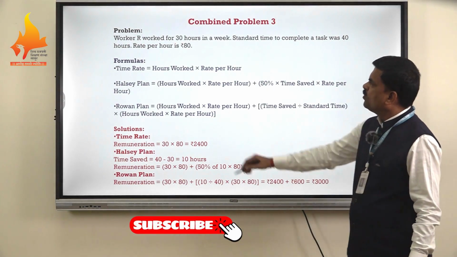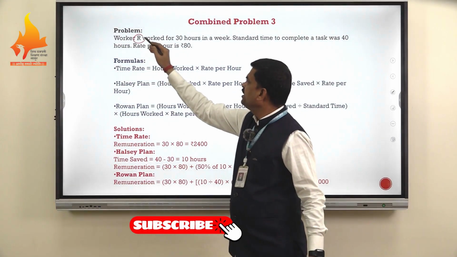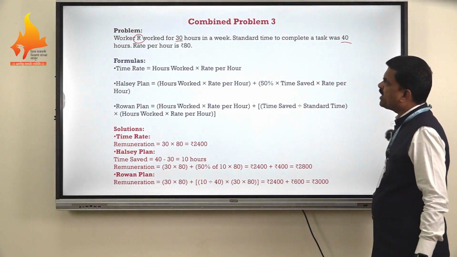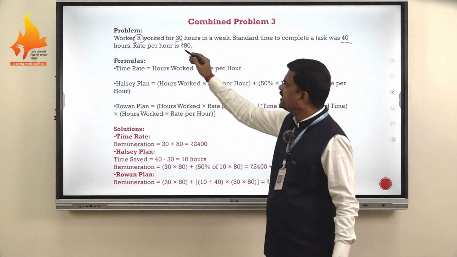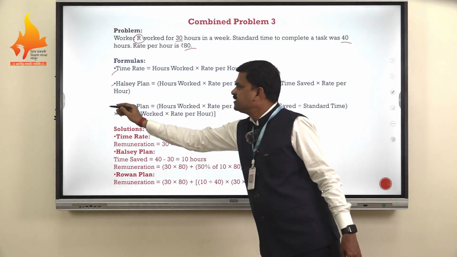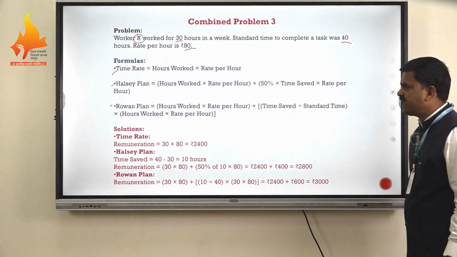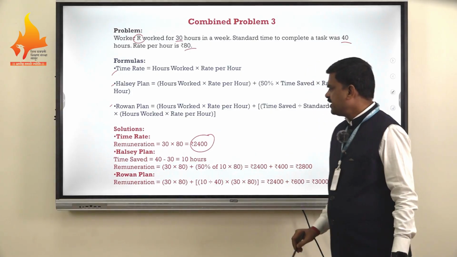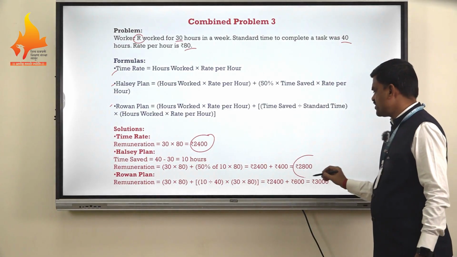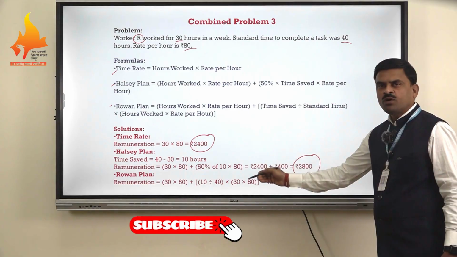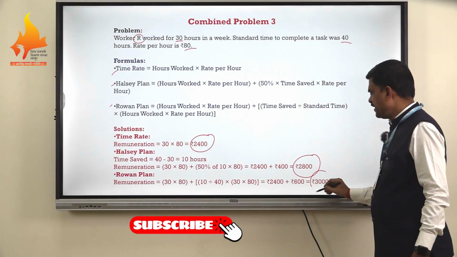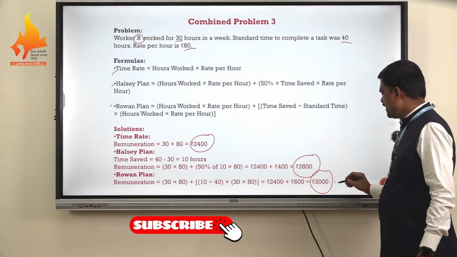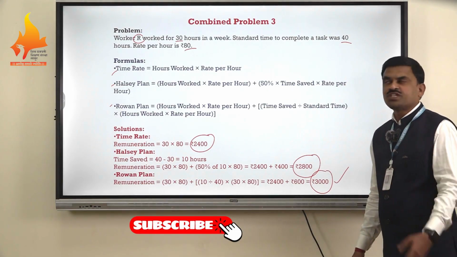Another combined problem. Worker R is here. He worked for 30 hours in a week. The standard time was 40 hours and rate per hour is 80. These three formulas once again we have used under the three plans. Under time rate, the wages come to 2,400. Under Halsey plan, it comes 2,800. The same technique we have followed. And under Rowan plan, it comes 3,000. So again we can compare, and again Rowan plan has given more justice to the worker.